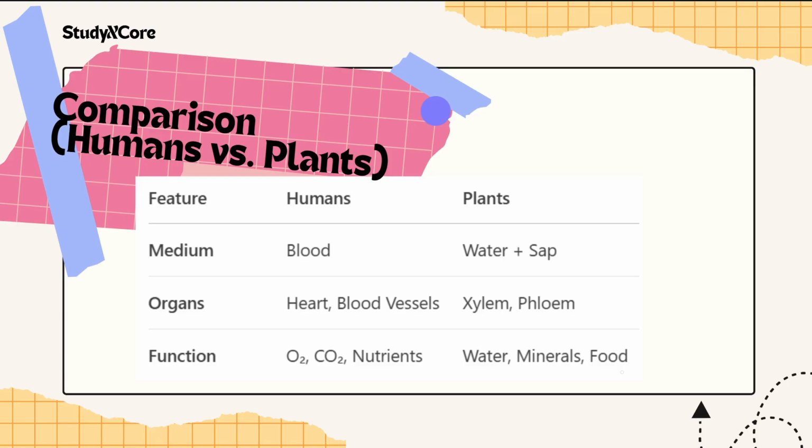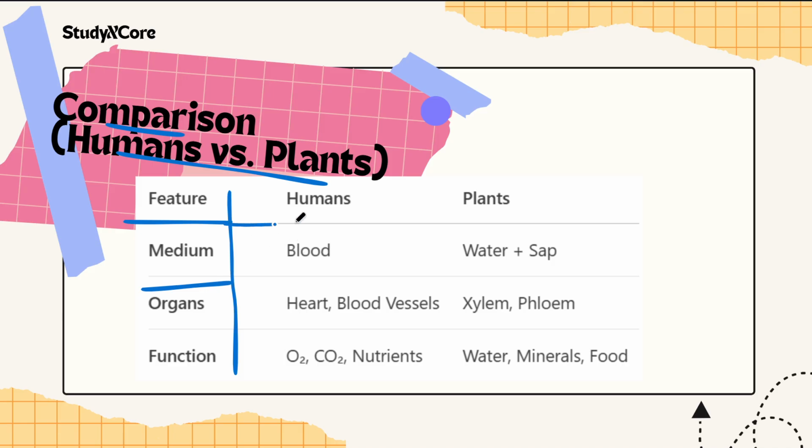Now, children, let us see the comparison between humans and plants. First, let us see the features. The first feature is the medium.